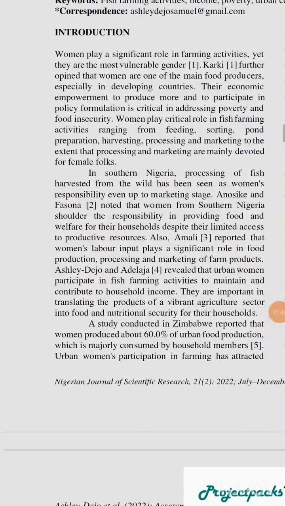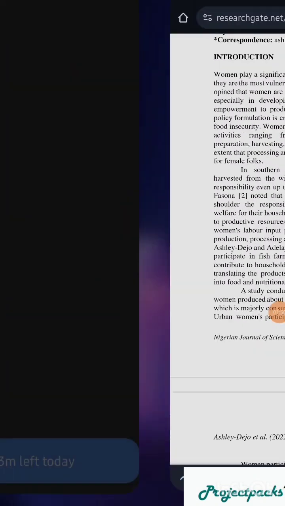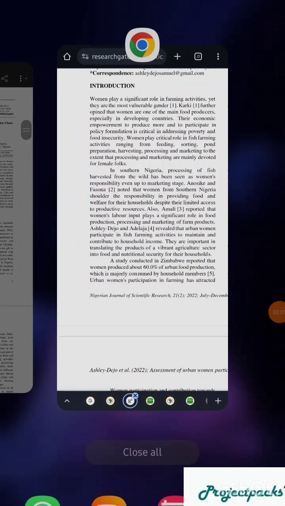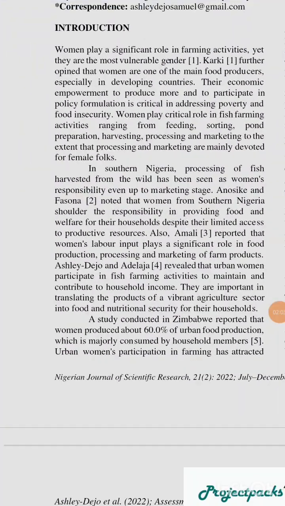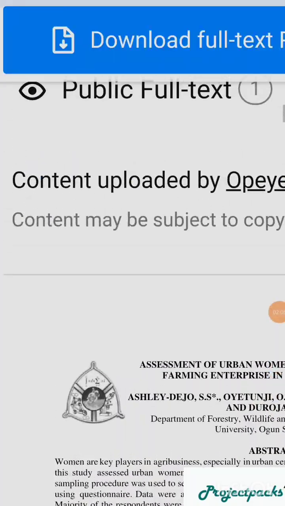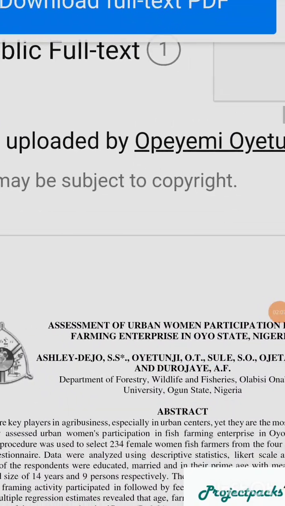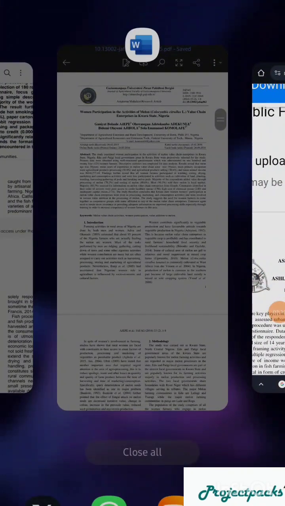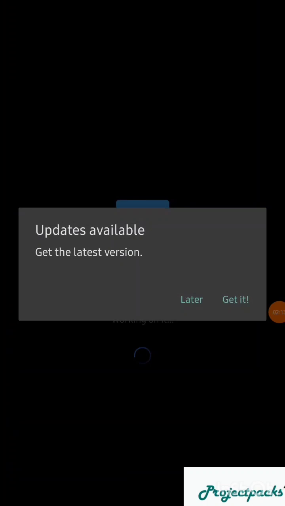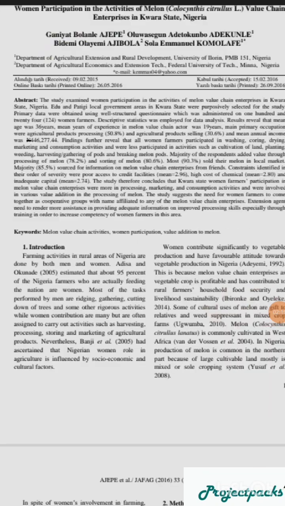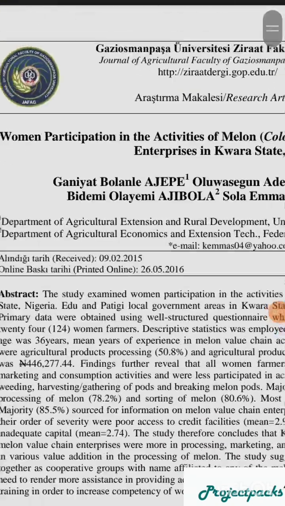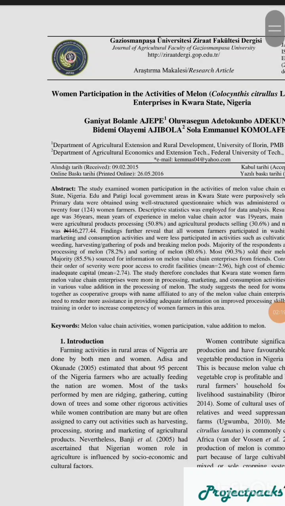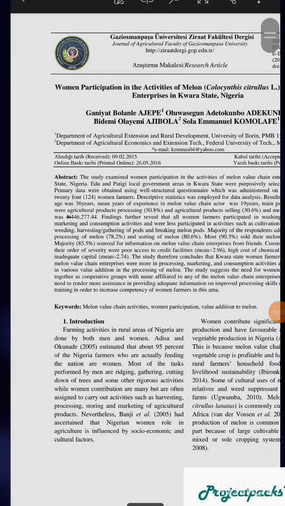Now I'm going to do something. Look at this one. I'm going to work with 30 materials. Look, this is the first one. I want to work with assessment of urban women participation in fish farming. Then I'm going to go up. Let's look at this one. Okay, what do we have here? Women participation in activities of melon. Okay, good.